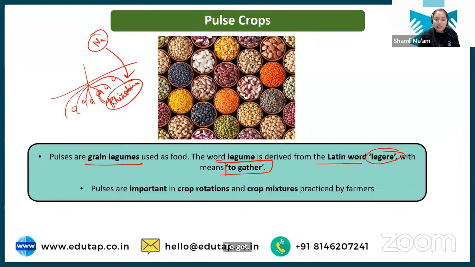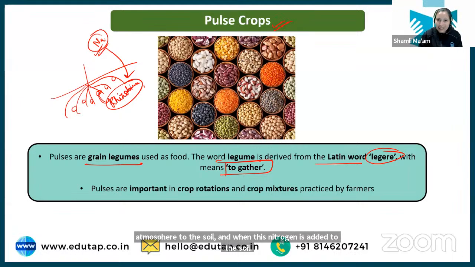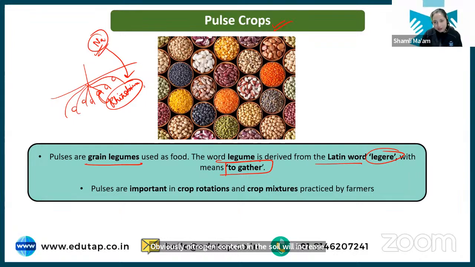And these pulses are rich in protein. ठीक है? So pulses are not only rich in protein, but due to this ability to fix atmospheric nitrogen, they also add nutrients to the soil. ठीक है? There are two qualities with pulse crops. First, they are a rich source of protein. Next, they are adding nitrogen from the atmosphere to the soil. ठीक है? And when this nitrogen is added to the soil, obviously the nitrogen content in the soil will increase, and whatever crop we are growing after the pulse crop will get the benefit of that.